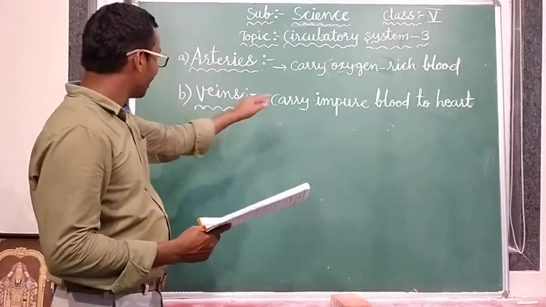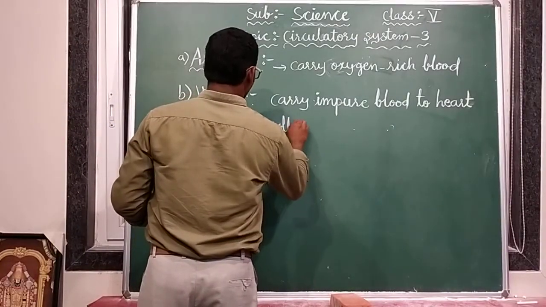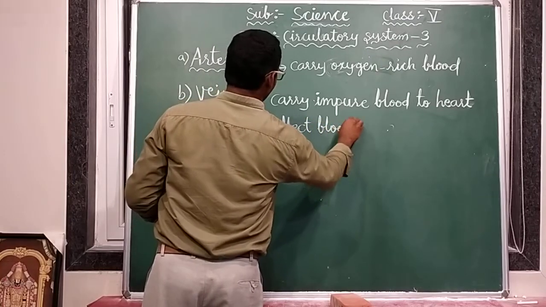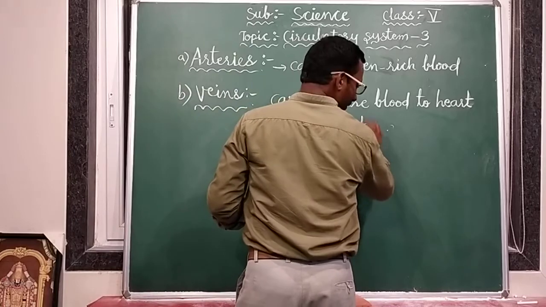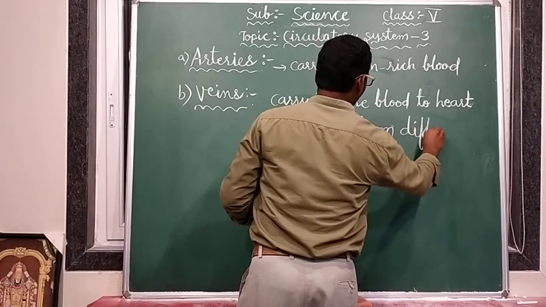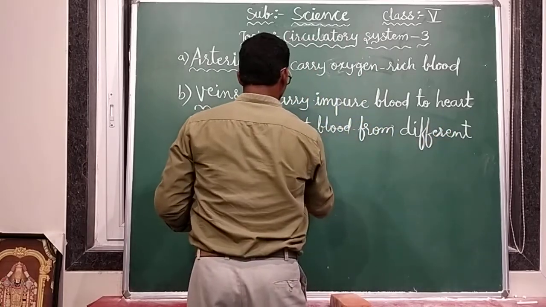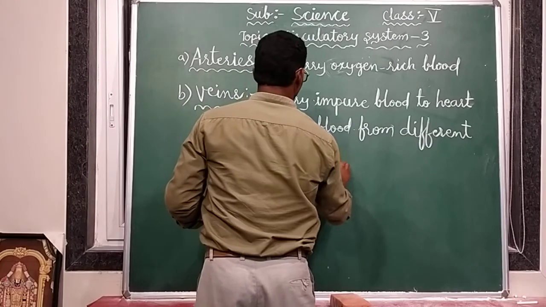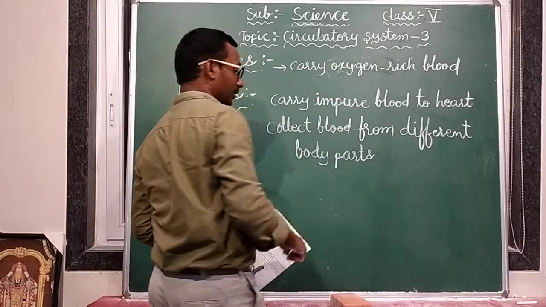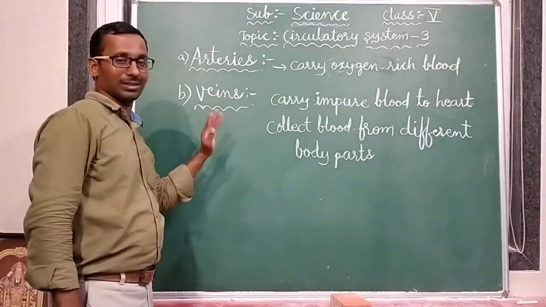Veins collect blood from different body parts, and they will bring it back to the heart.